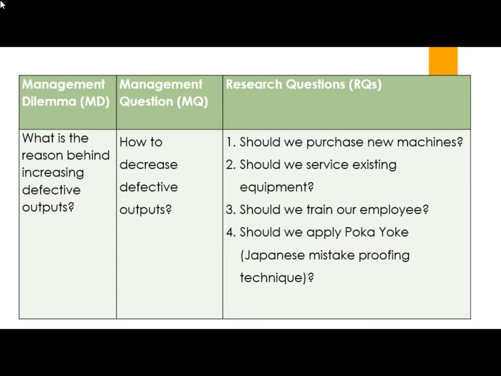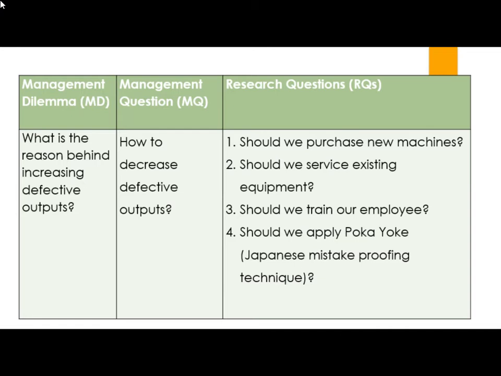What is the reason behind increasing defective output in a particular workshop or factory? That was the management dilemma. We have converted that management dilemma into a management question like this: how to decrease defective outputs? Further, these management questions will be framed into research questions like this.